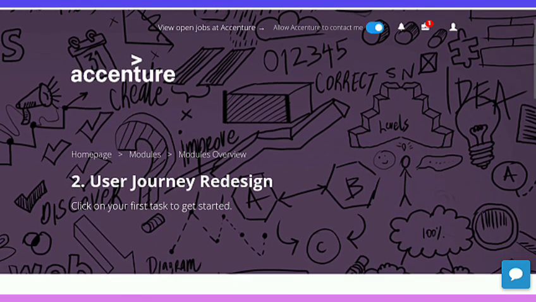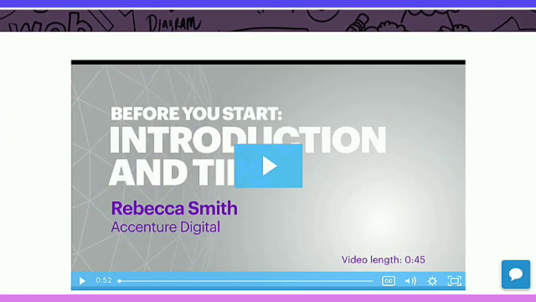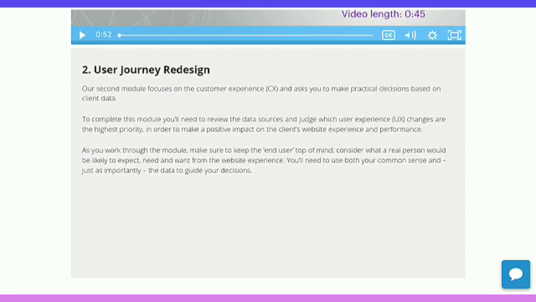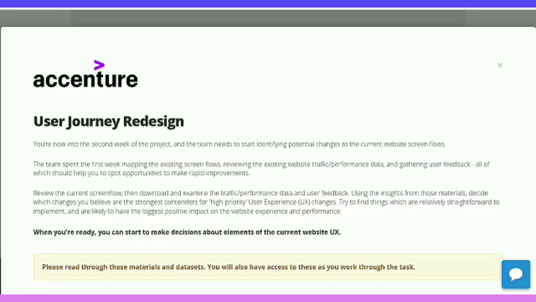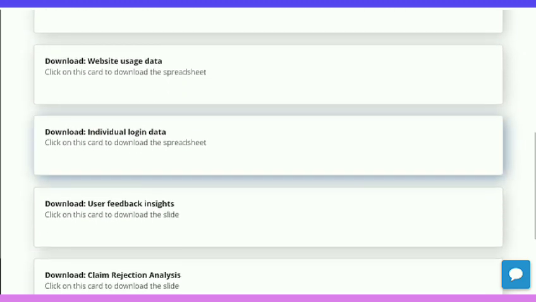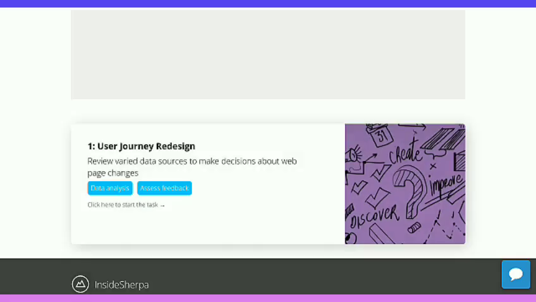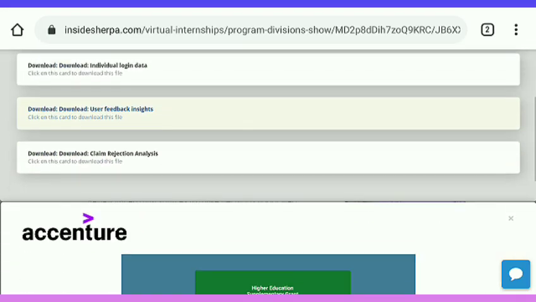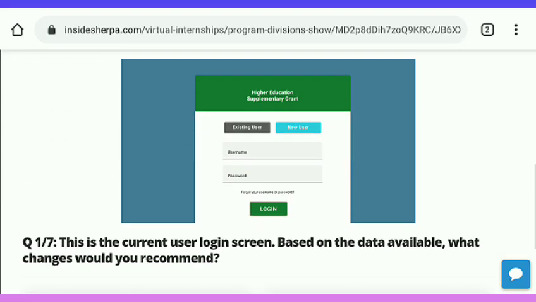Module number 2, user journey redesign. Here we also move towards the task, and there is only one task. Here you get only multiple-choice questions, meaning you have to choose the correct option. There are resources you can read, and after that you have to attempt all the questions and answer all correctly. So just watch.